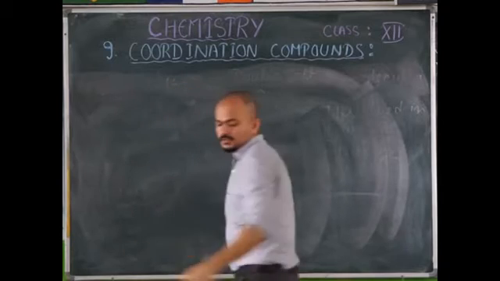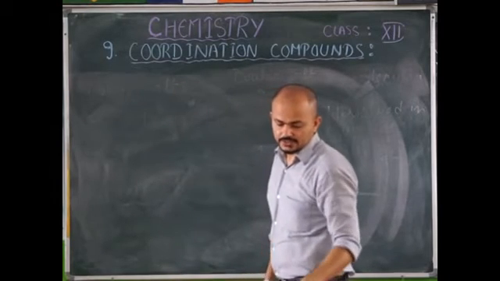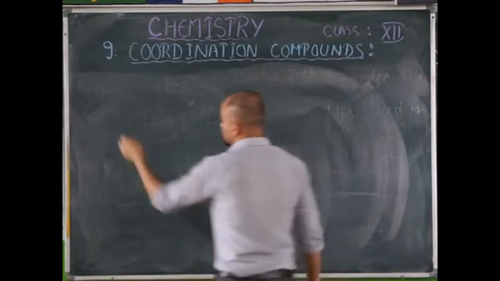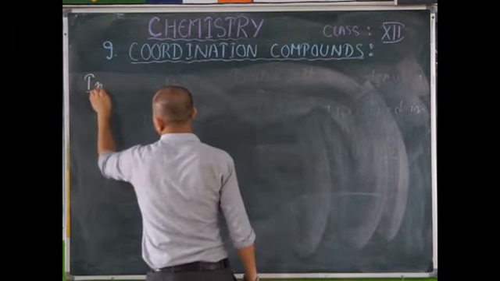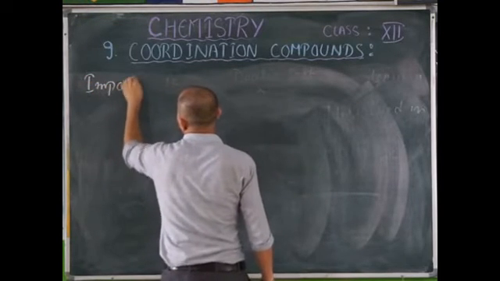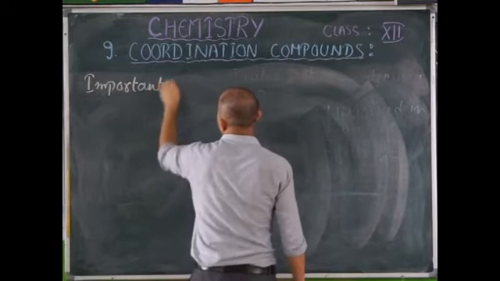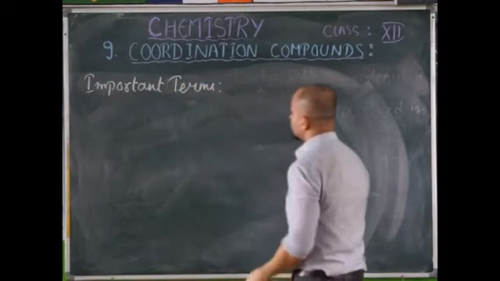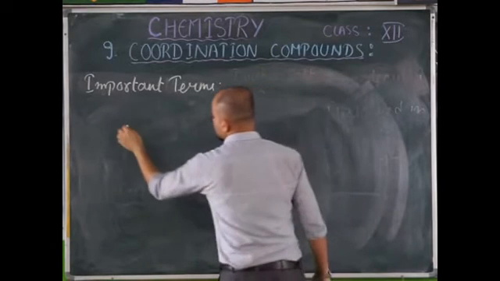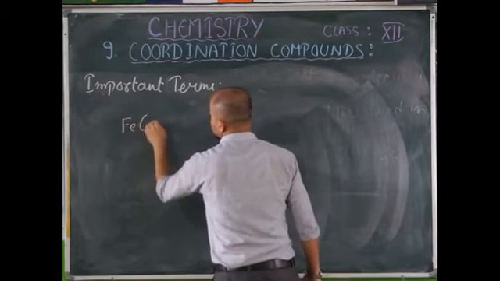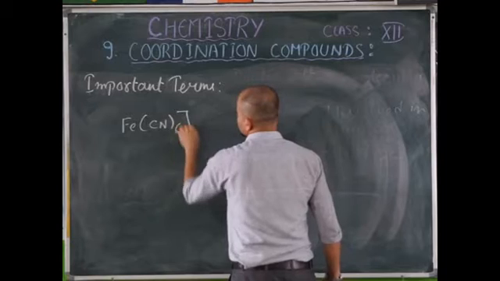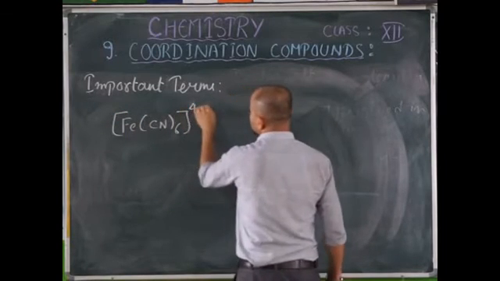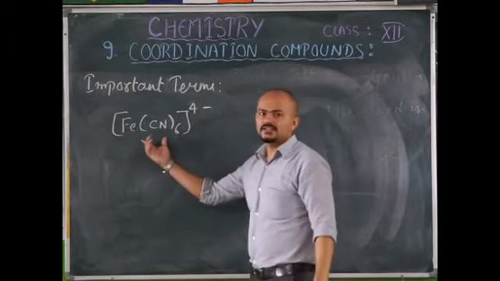Now, here, if you take important terms, now we will be discussing important terms. So let's take this part, [Fe(CN)6]4-, this is the complex part.